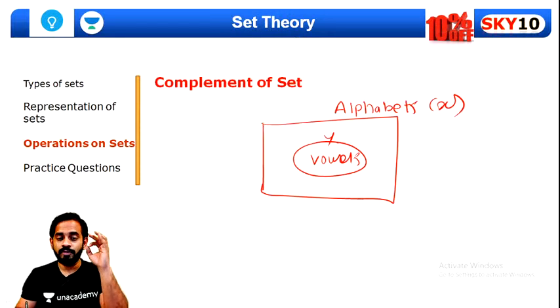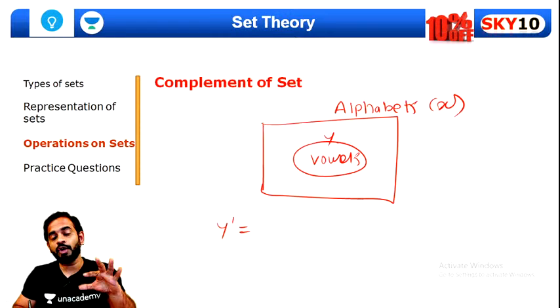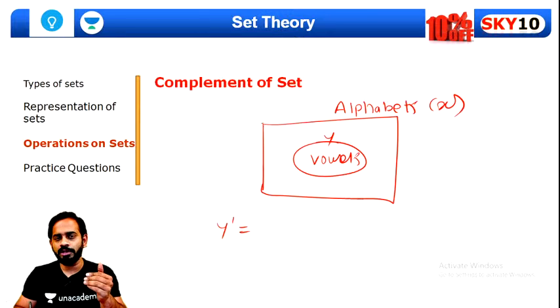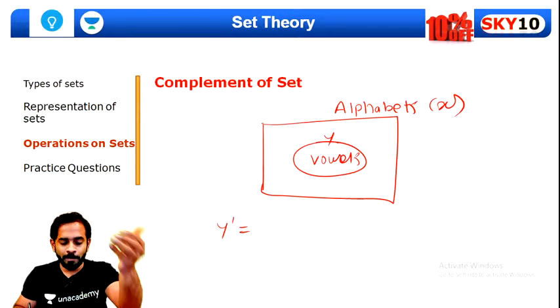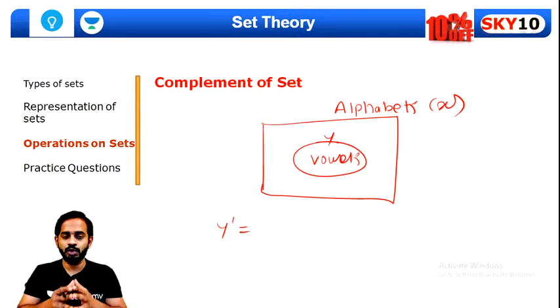Now if we want Y dash, Y dash is nothing but the complement of set Y. Complement means what? Except all the vowels, we will have to write down all the other remaining elements. That will be called the complement of the set. I hope you are able to understand this, guys. Just after this, we are going to solve the questions, so don't worry.